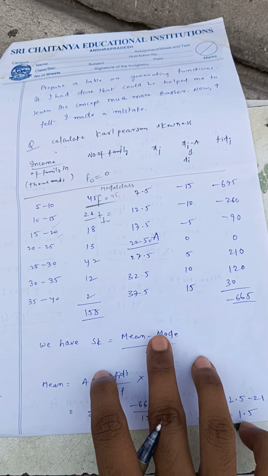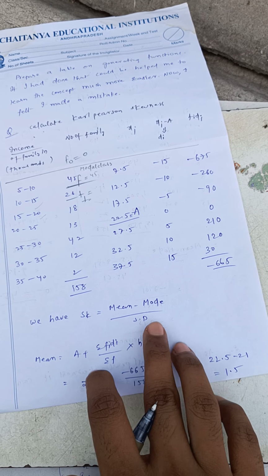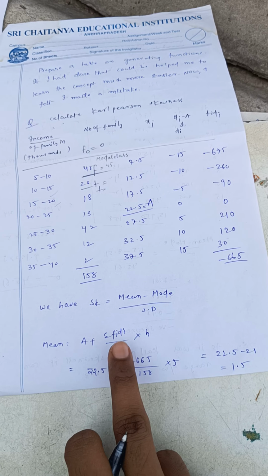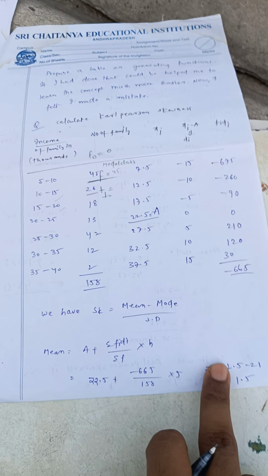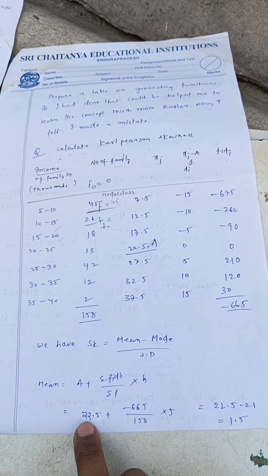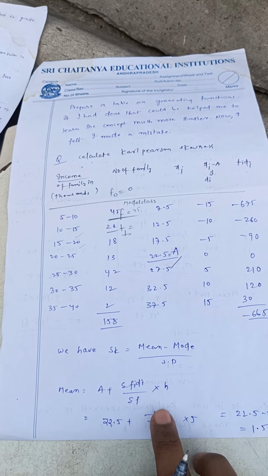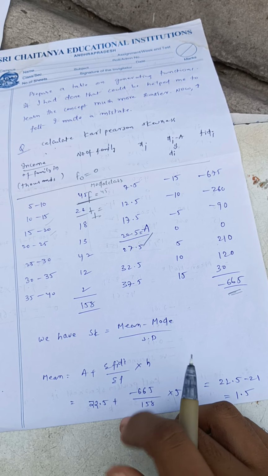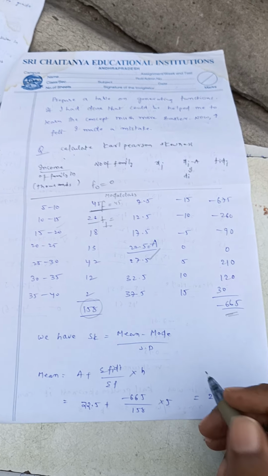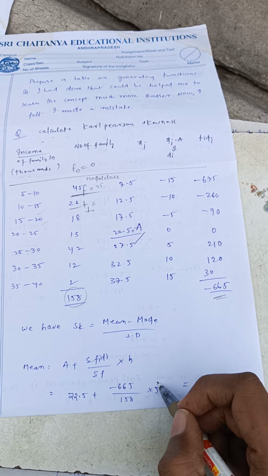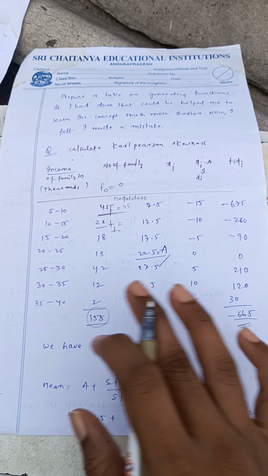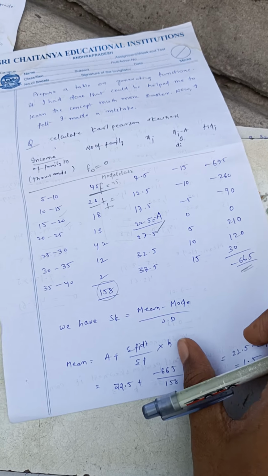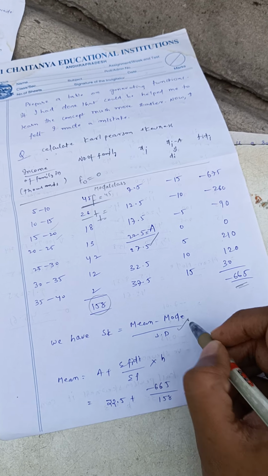For calculating the Karl Pearson skewness, the formula is mean minus mode by standard deviation. Mean is equal to a plus sigma fi di by sigma f into h. This is the standard formula that we already know. The assumed mean is what I have chosen, and minus 665 is obtained here, over 158 frequency, into 5. 5 means h, the class width, like 5,000s. I have got the mean value, and remaining I have to calculate the mode and standard deviation.